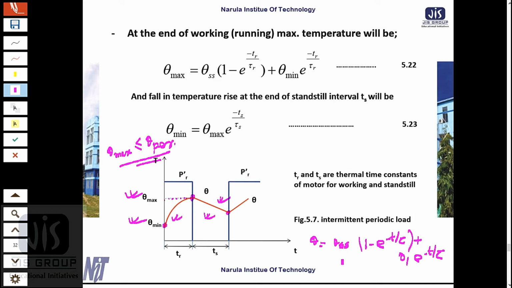So from here we can write this equation with theta equal to theta max, the final temperature rise at the end of the running condition, and the initial condition, instead of theta 1, starting from theta min. So the equation is replaced in this way. This is my equation of temperature in the case of intermittent load.